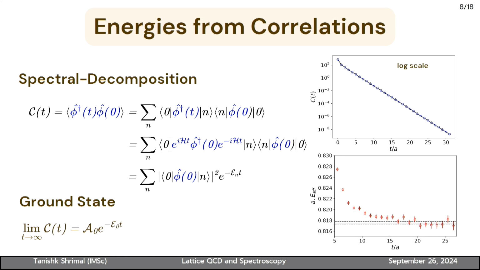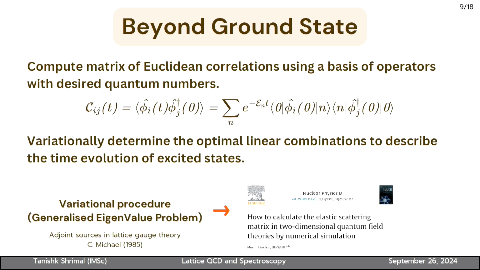And if one wants to extract the ground state corresponding to that particular operator that we have used, one can take the large time limit. As you can see, at large times the correlation function varies like this. Here is a plot to show this. In log scale, the correlation function as a function of time varies linearly, and if we plot the slope of this plot, we get a behavior like this. It is a falling behavior, and at large times it plateaus. So one can fit this region and extract the ground state energies. That is just for the ground state.